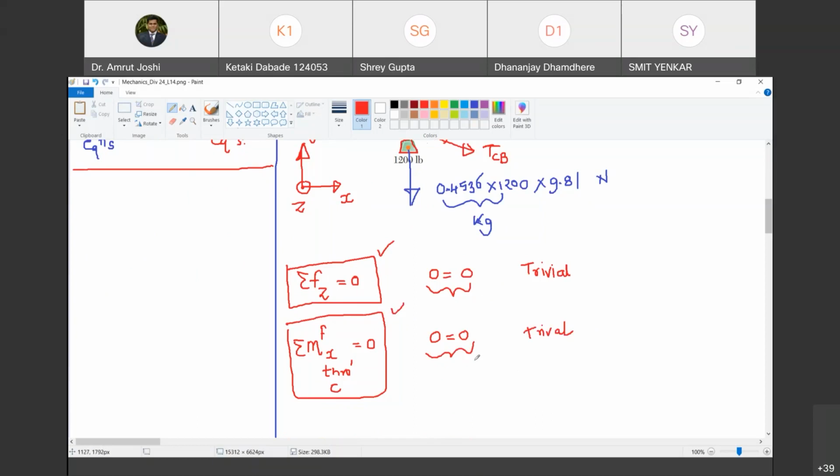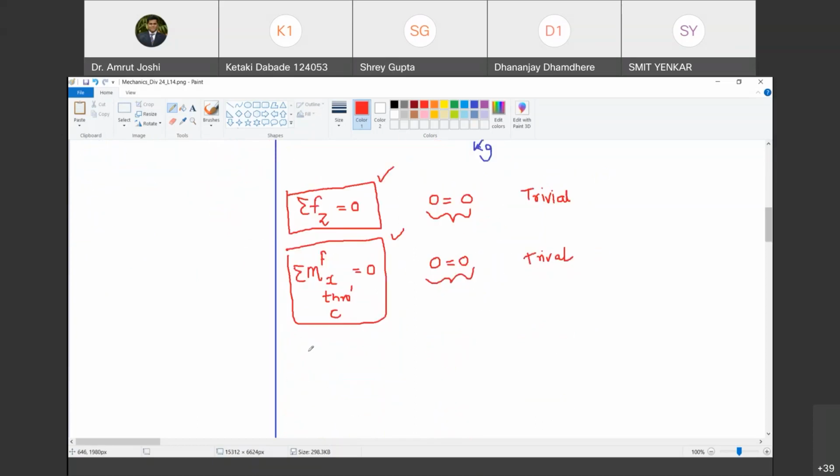Yes, sir. Okay. Now, similarly, you will understand that summation of moments of all the forces about the y-axis through C is 0. You will also understand that summation of moments of all the forces about the z-axis through C is 0.